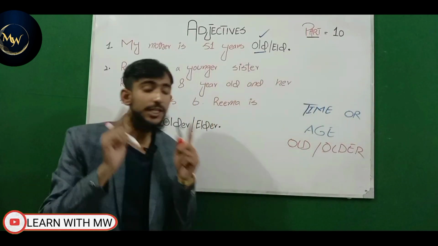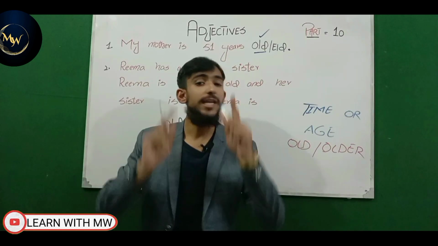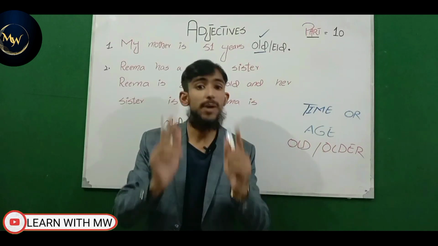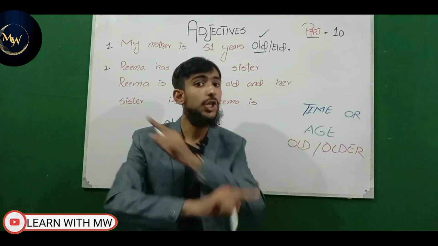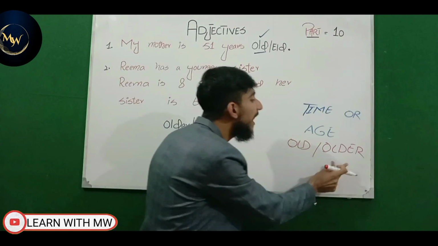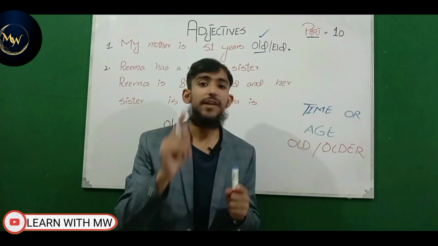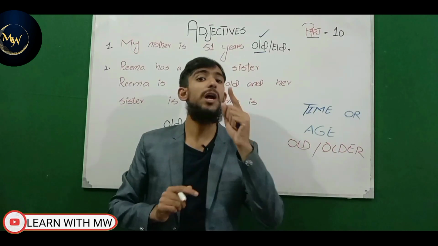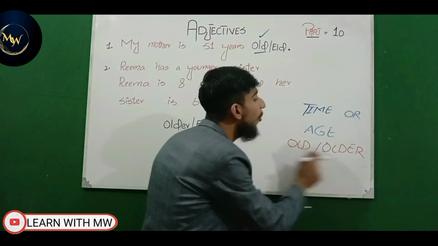Keep in mind, whether it is the basic or the advanced concept, that even if there is a blood relation in a sentence, but if you are referring to the time or age, not to the relation, at that time we will use old and older. I'm again reminding you that even if there is a blood relation in a sentence, but you are referring to the time or age, then at that time we will use old or older.